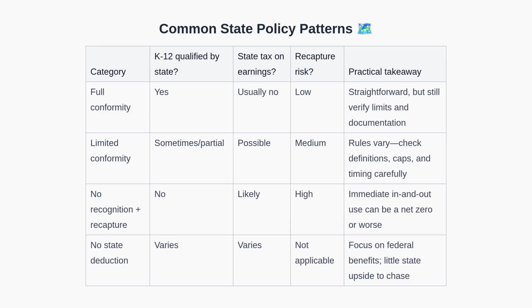Furthermore, state policies generally fall into broad categories. Full conformity means K-12 is treated as qualified, and the process is relatively straightforward, though you must still check limits. Limited conformity means partial or conditional recognition, with nuanced definitions and timing rules. No recognition with recapture is the most problematic category, often resulting in zero or negative net benefit for immediate K-12 withdrawals. Finally, in states with no deduction, the state-level incentive is minimal, so the federal rule is the primary consideration.